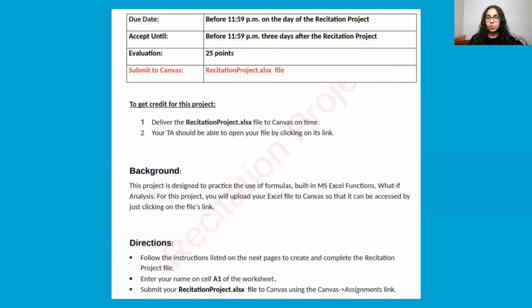To get credit for this project, make sure that you deliver the Excel file to Canvas on time, and also the TA should be able to open the file on clicking it. The project is designed in such a way to practice the use of formulas, built-in MS Excel functions, and what-if analysis.